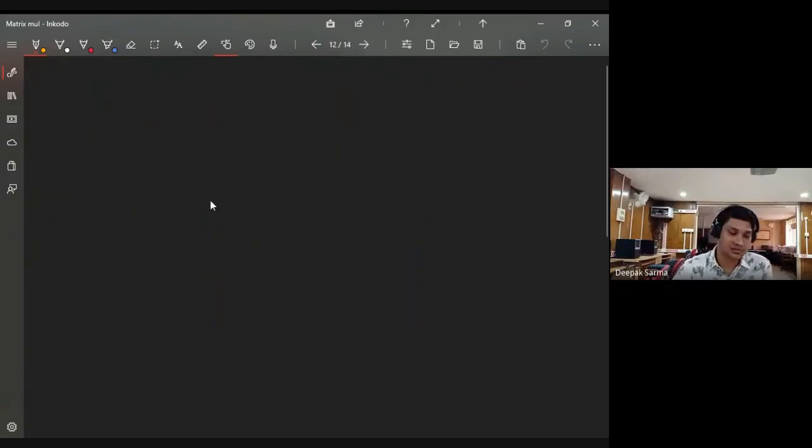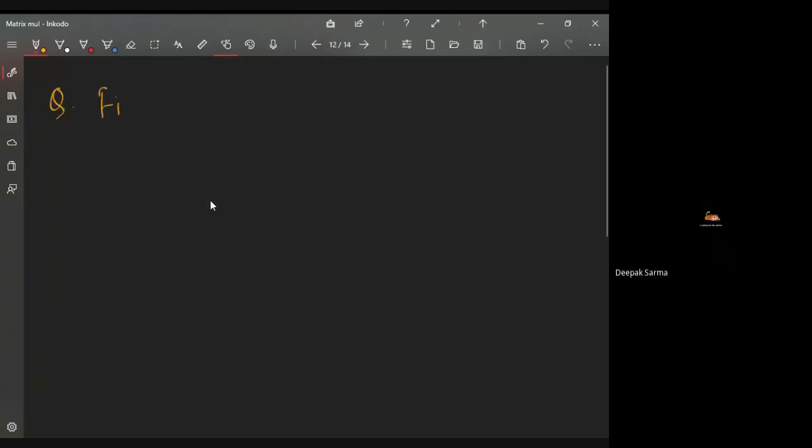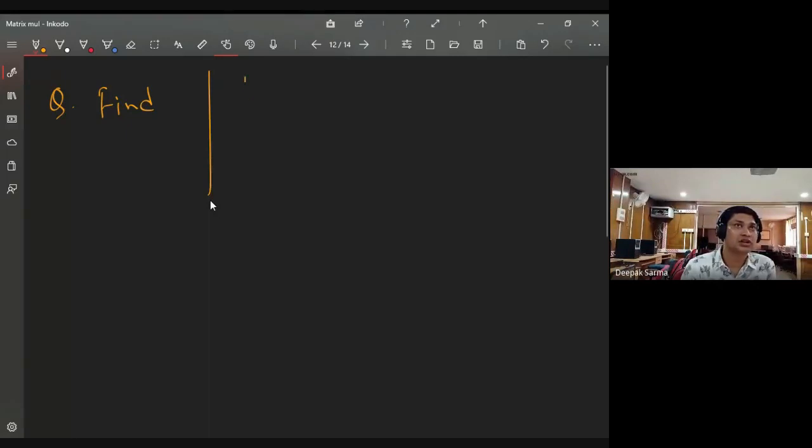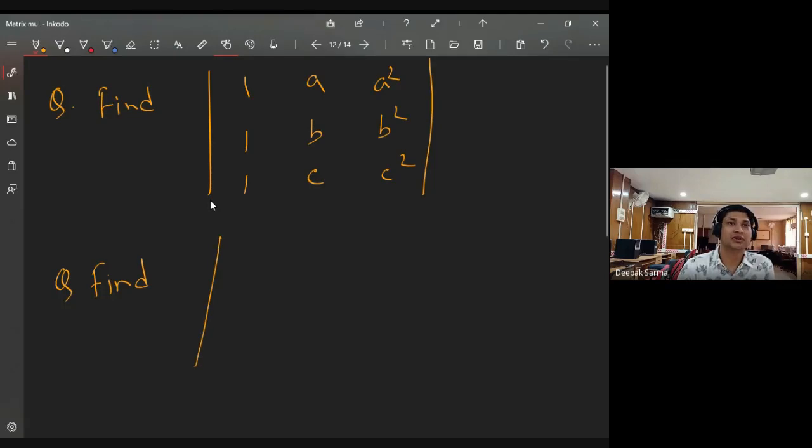Okay. Let me give some more. Suppose here all are equal to 1. Suppose here A, B, C. Here suppose A square, B square, then C square. I don't know whether it is easy or tough, but I think all of you can find it. If you can apply some properties, then it will be simpler, a bit easier. Otherwise, at least you can find it using the definition.